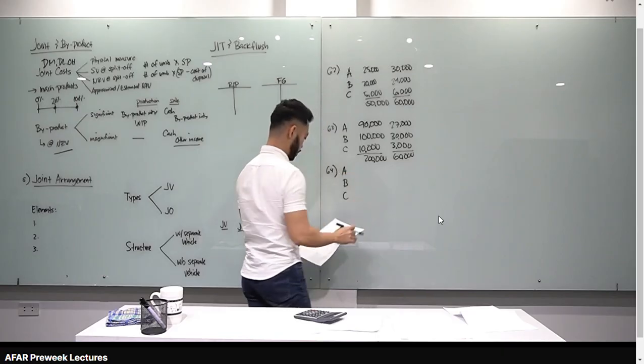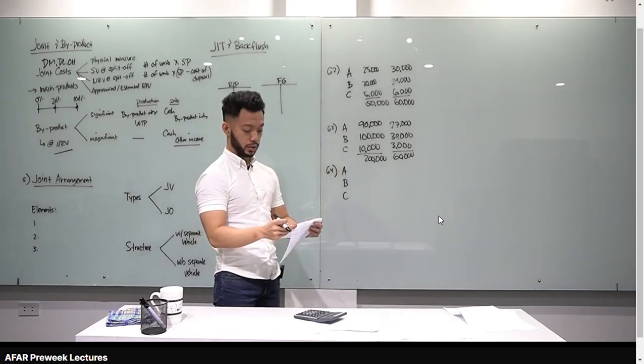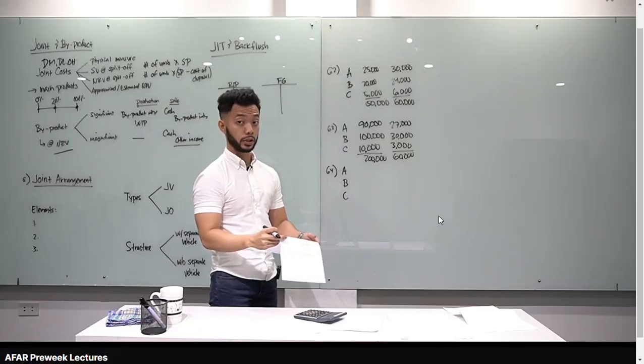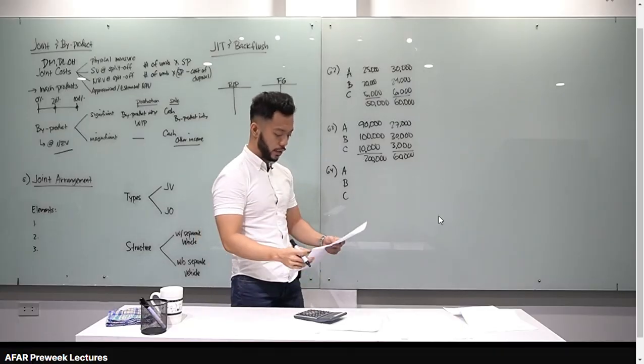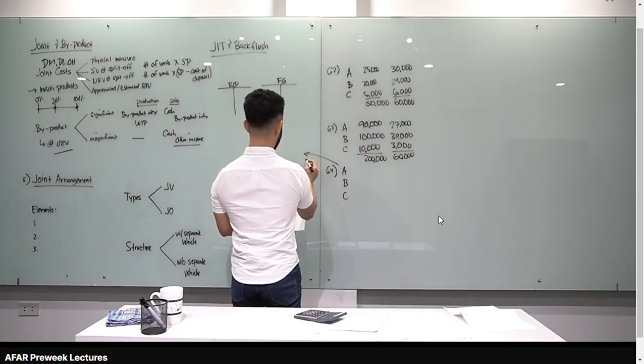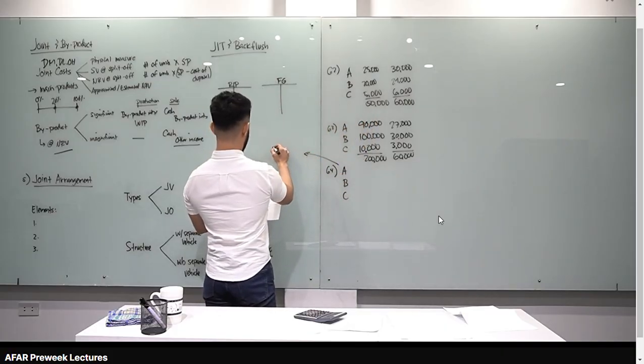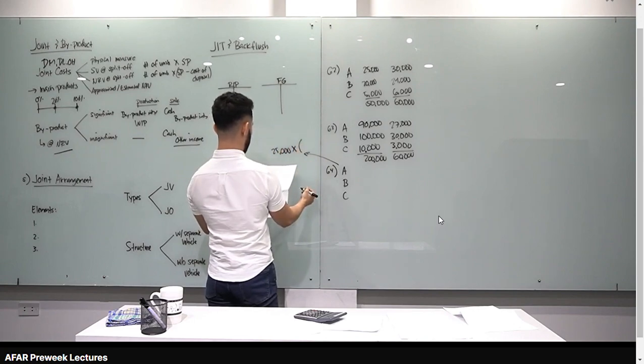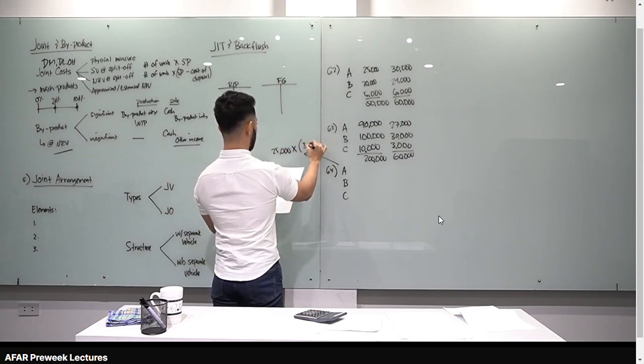Products A, B, and C. What amount of the joint processing cost is allocated to the products using the NRV at split-off? Let's look at NRV at split-off, starting with A. We have 25,000 units times the selling price of A at split-off, 3.6, and then we subtract the disposal cost.